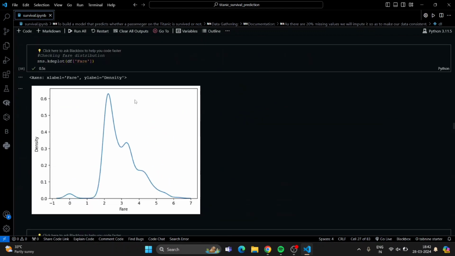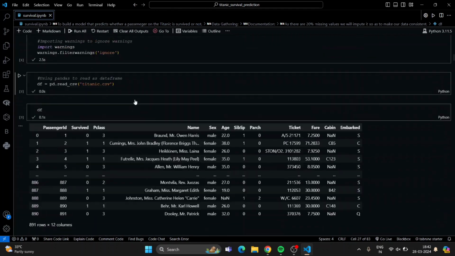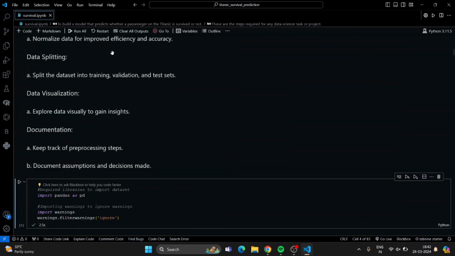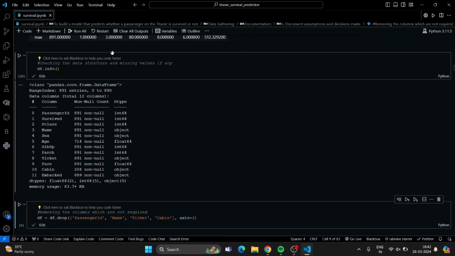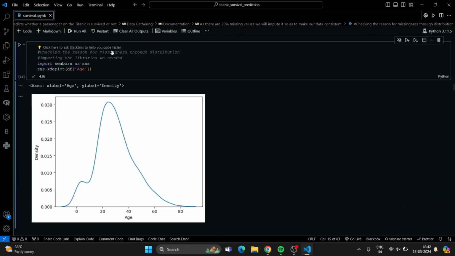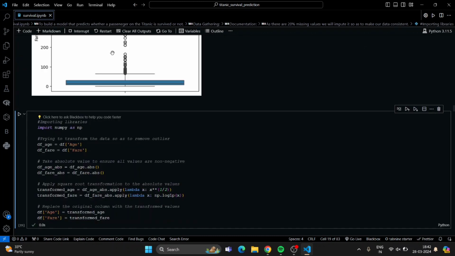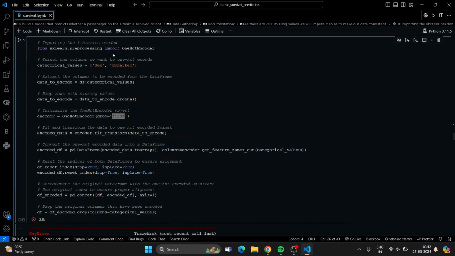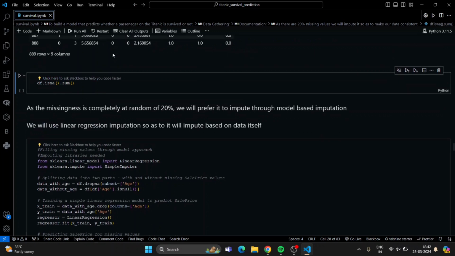Oh, it got wrong because it is an interpreter. This is a kernel, so we have to restart it. As it is an interpreter, we should be careful while implementing line by line. Yeah, now it is done.